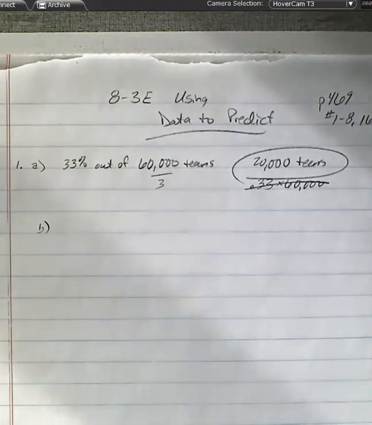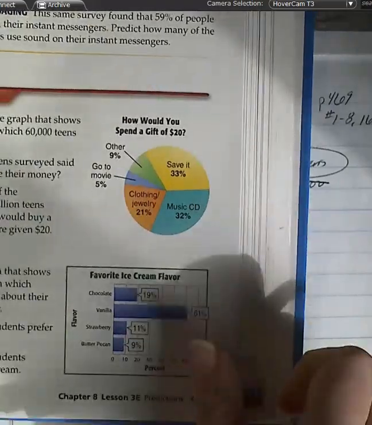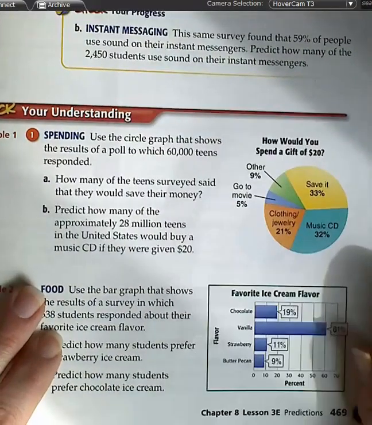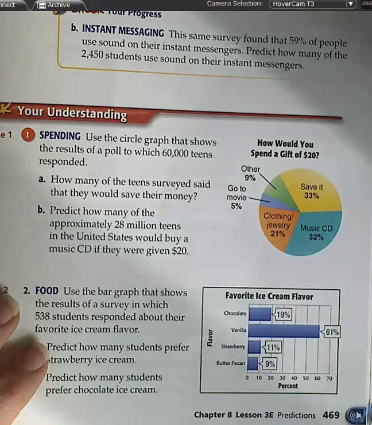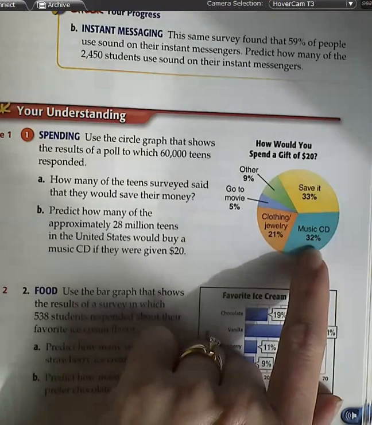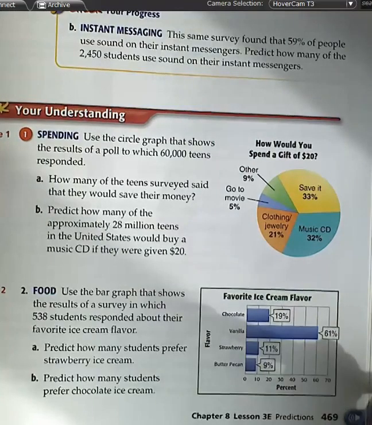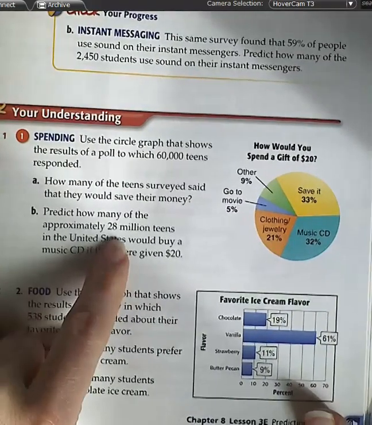How about B? It says, predict how many of the 28 million teens would buy a music CD if they were given $20. How do you figure that out? Where do I look on my chart to figure out? Where do you see it, Morgan? Which is 32%. How do I find 32% of 28 million?